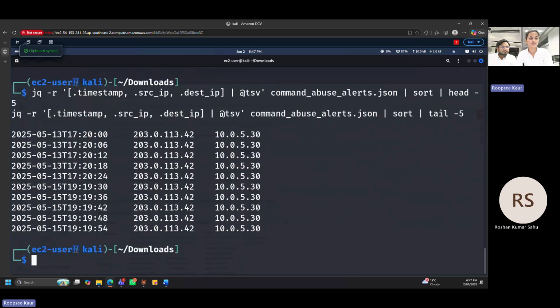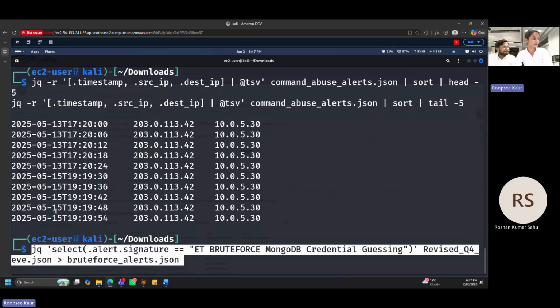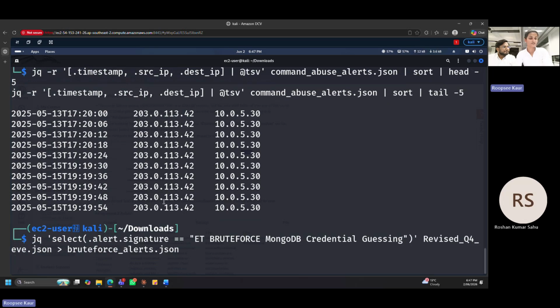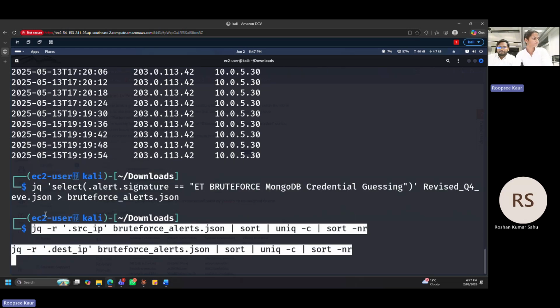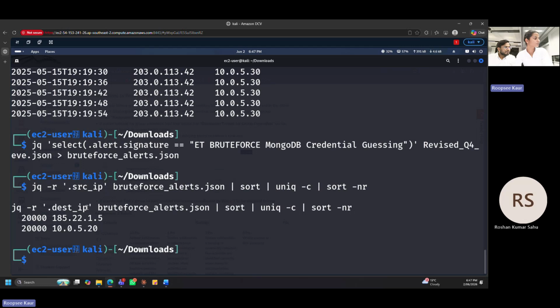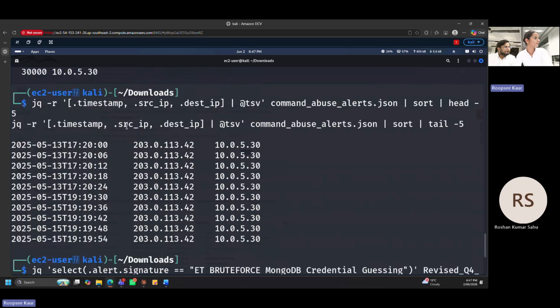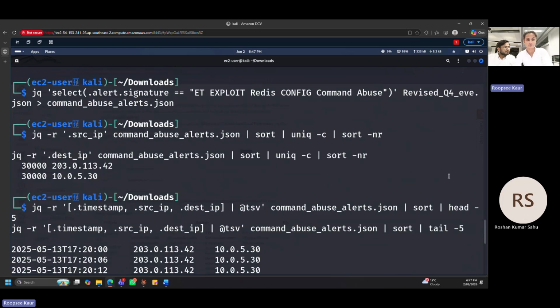Based on the volume, we are next going to analyze brute force MongoDB credential guessing. We're going to make a new file for that, which will be classified as brute force alerts. We're going to check if the source and destination IP match with the Redis credential. Here, the source and destination are different from the previous one, the Redis configuration attack. We're going to check the timestamps.